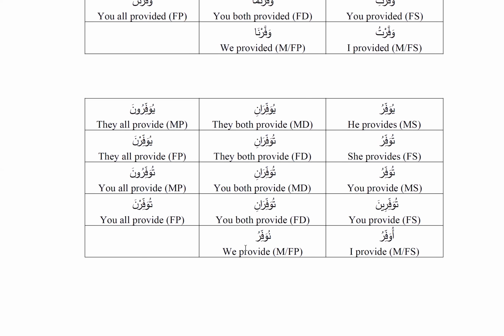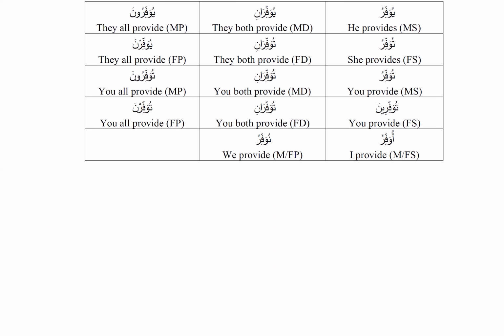Now coming to مضارع, we have يوفر. يوفر, يوفران, يوفرون, توفر, توفران, يوفرن. So that is he provides, they both provide, they all provide, and she provides, they both provide, and they all provide. Now coming to مخاطب, which is the second person. توفر, توفران, توفرون, توفرين, توفران, توفرنا. And finally أوفر, I provide, and نوفر, we provide. That is the first person.